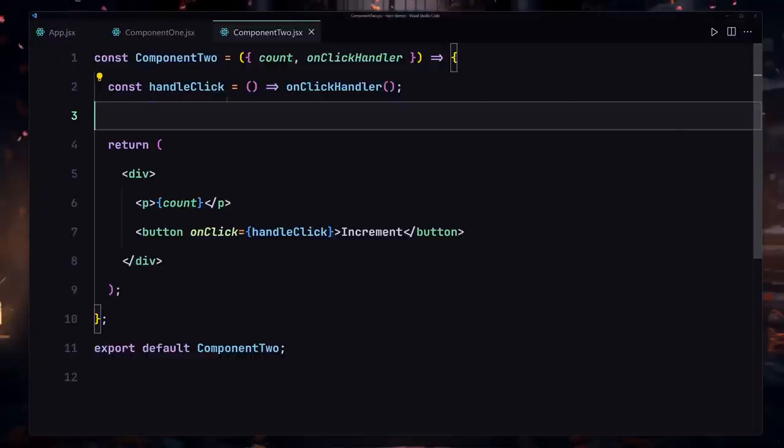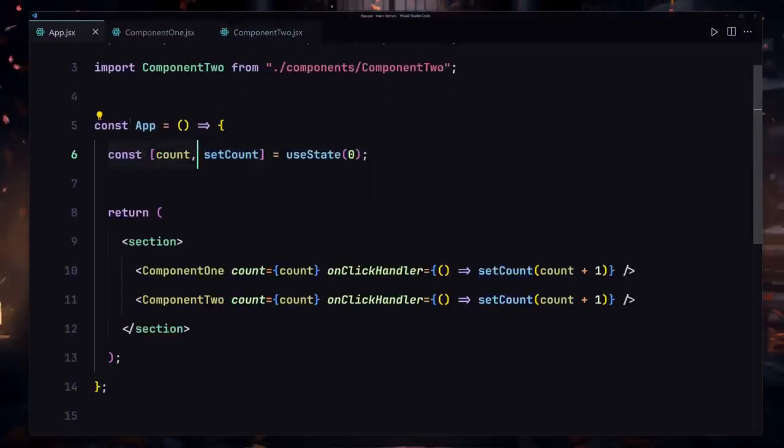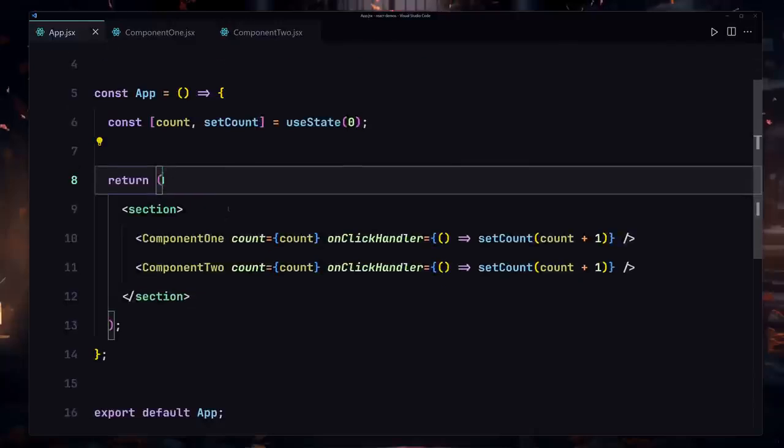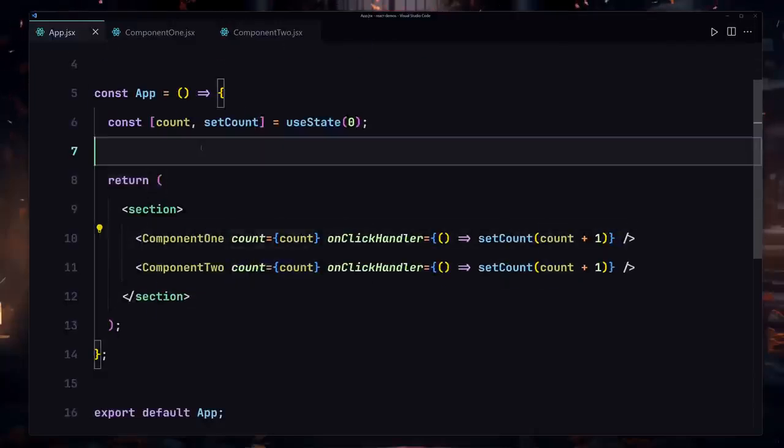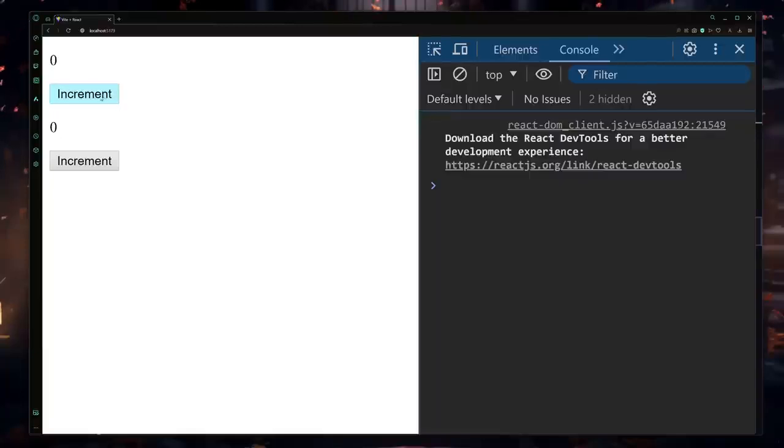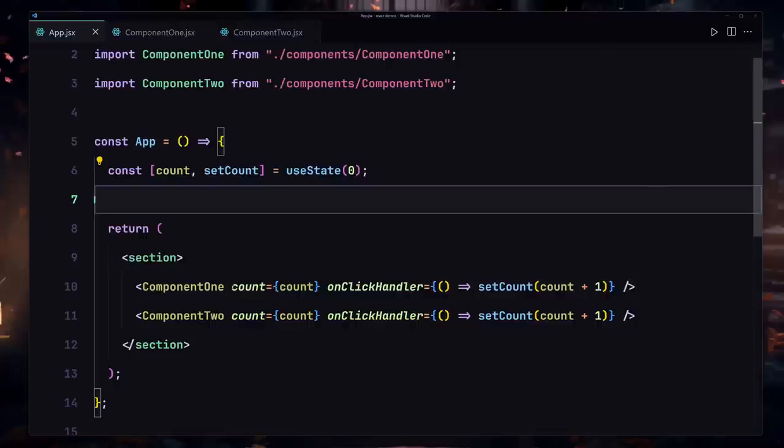So why is that? Our state is available inside the parent component, and we are now updating it from the child component. So this is the result that we are getting. If I click on the increment, it's going to increment there right here. So this is how we are going to be sharing our state by using the prop.